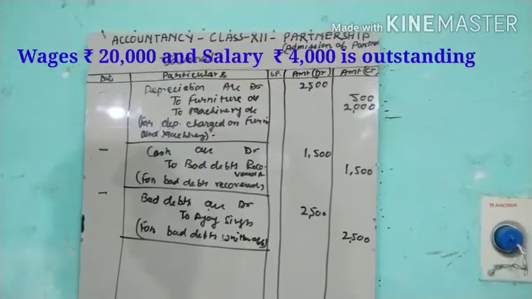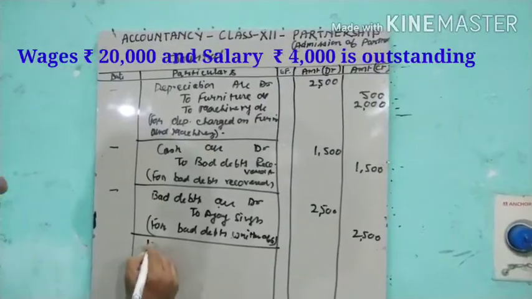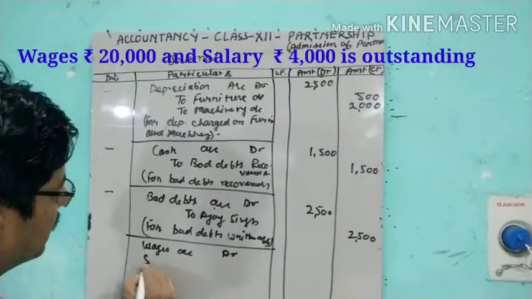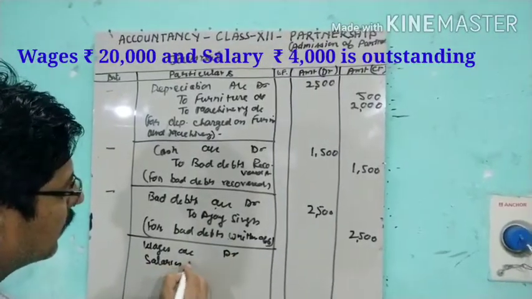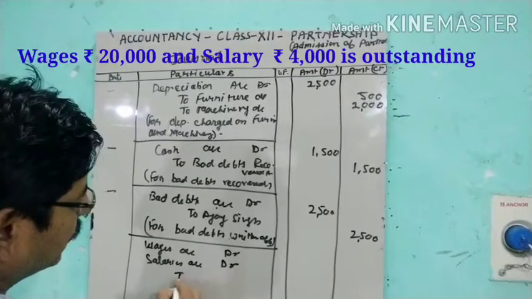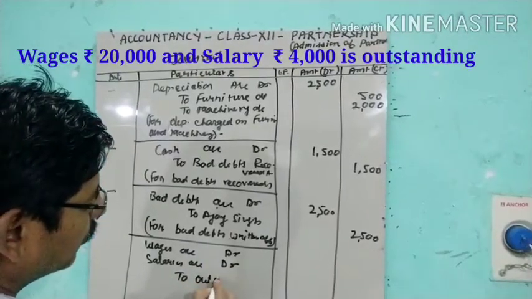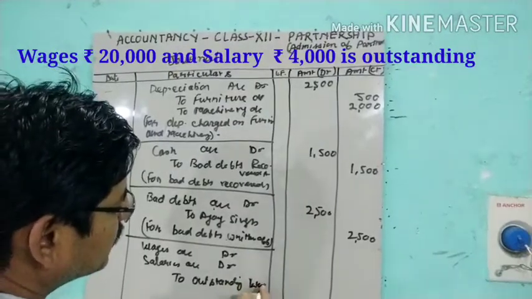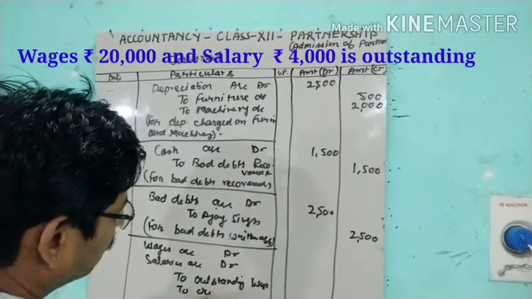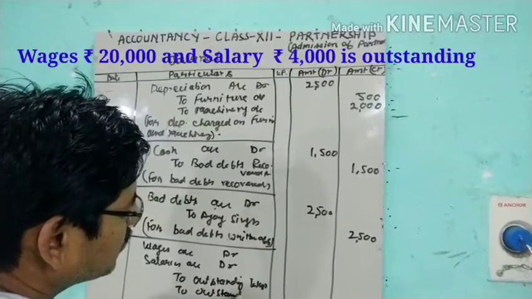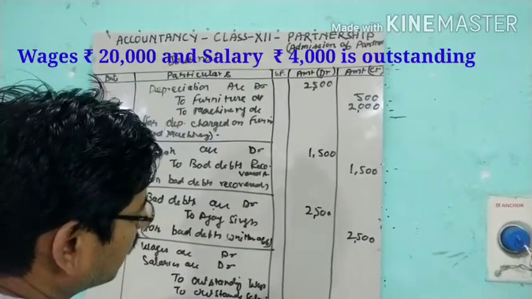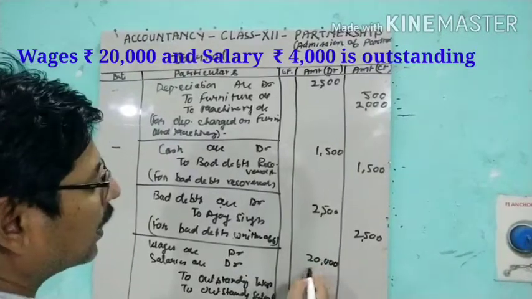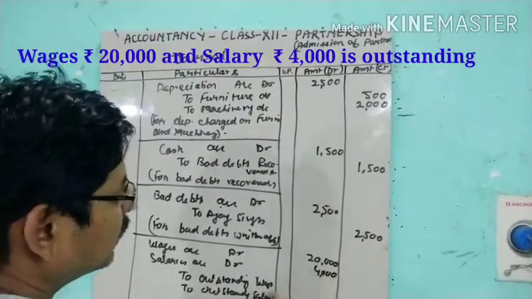So wages account debit, salaries account debit to outstanding wages account, to outstanding salary account. 20,000 wages and 4,000 salary.